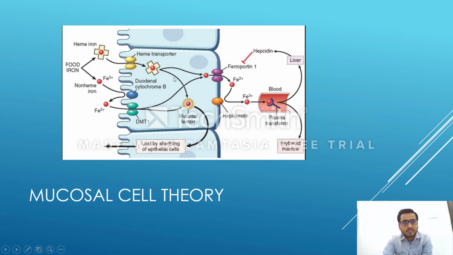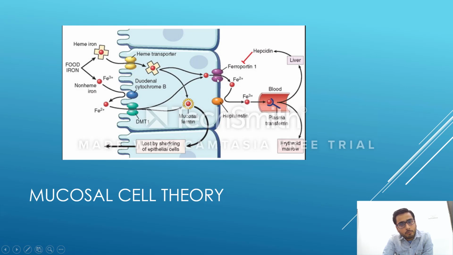Coming to the next: if the body has a demand for iron, what happens? There is another port, which is known as ferroportin. This is the basolateral membrane of the mucosal cell, and here is the blood.